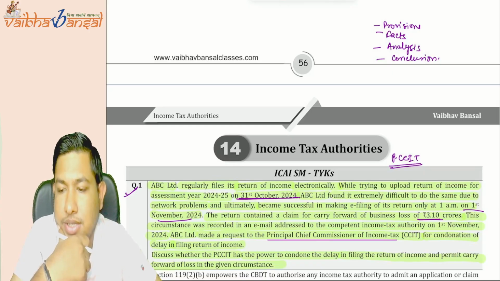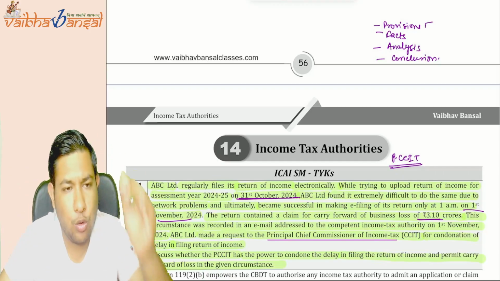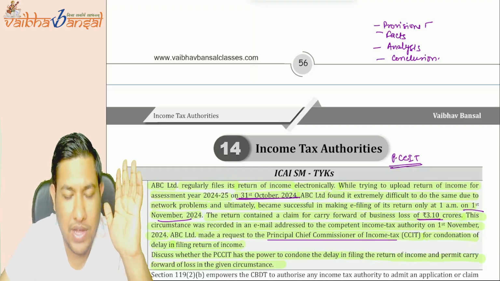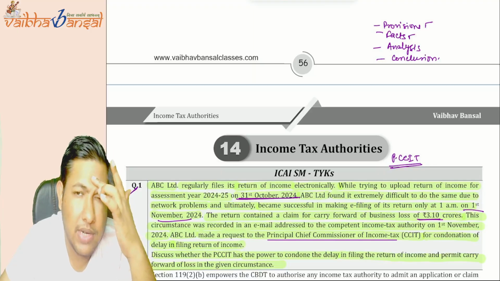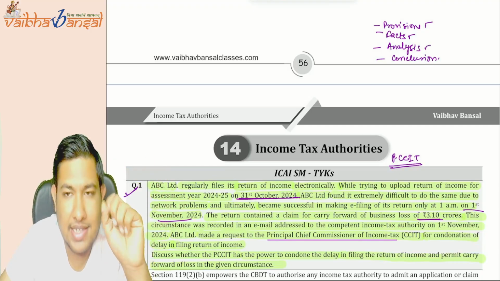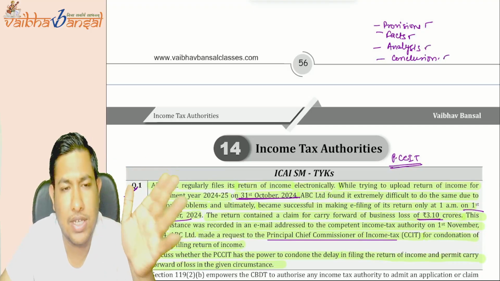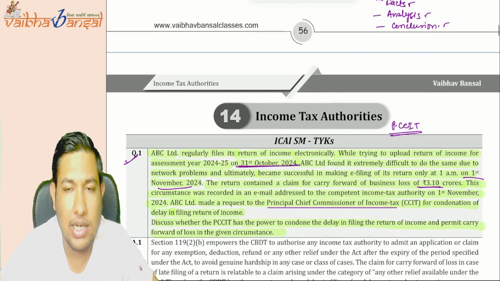Understood? Tell me, is this point clear to you? Question number 1 is clear. On this basis, first you will write the provisions, the whole provision of section 119 that we have given, the relevant provisions. Okay, the fact of the case is that ABC Limited had network issues. Okay, these are the things. Then you need to do the analysis, and then finally give the conclusion. Yes, the Principal Chief Commissioner can condone the delay.